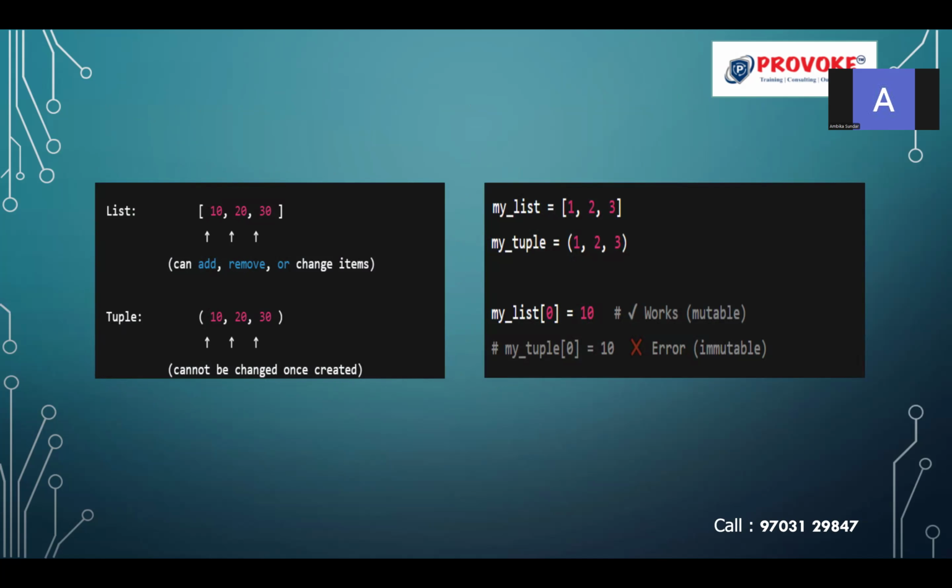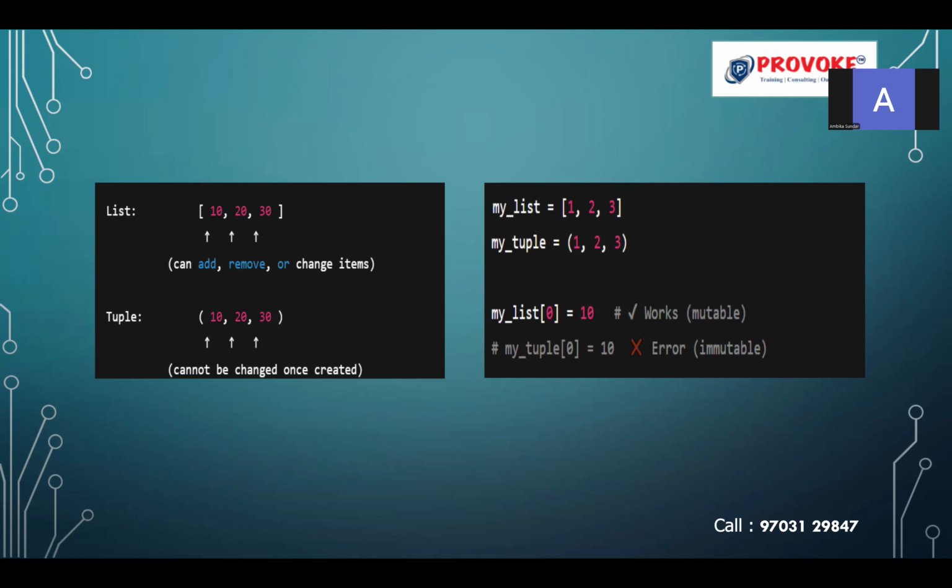In case it is mandatory to change an element in the tuple, what you have to do is convert the tuple into a list. As a list has the property of being mutable, you can change the element of the list at a particular index, and then convert the list into a tuple again. This is the final way you can change the items in a tuple. But the basic property of the tuple is that you cannot change the items inside it, whereas in the list you can do the modification, add some more elements and remove elements.